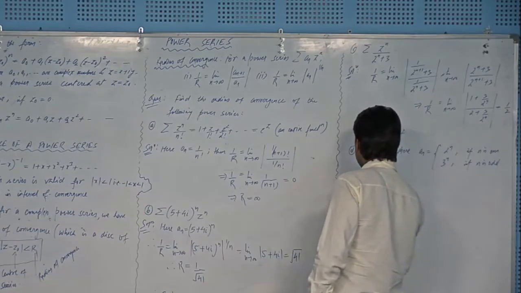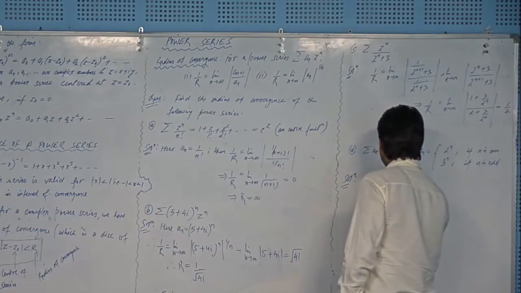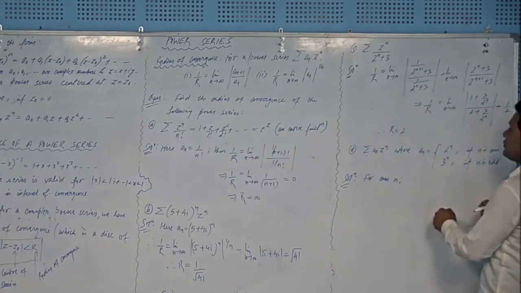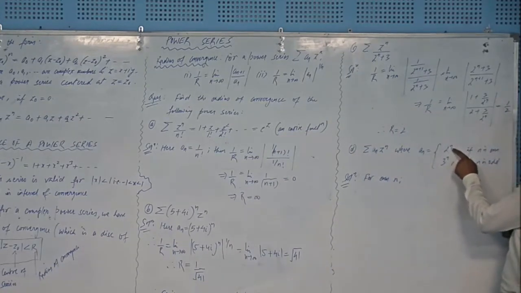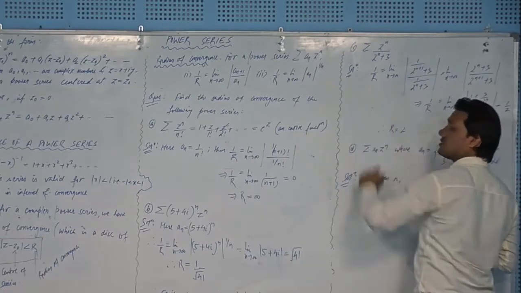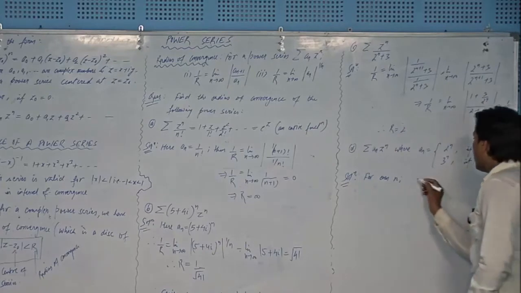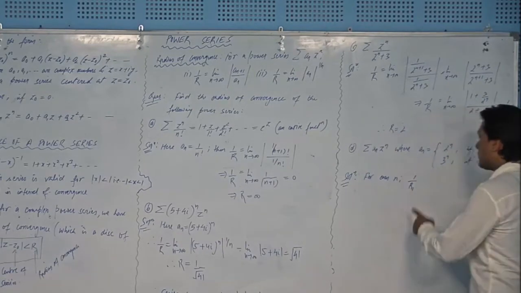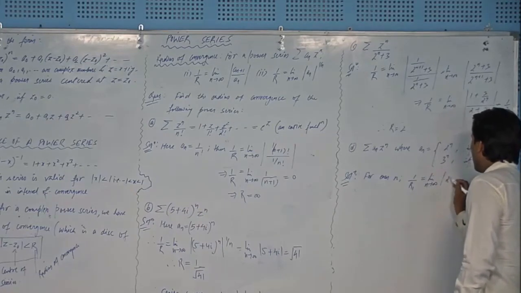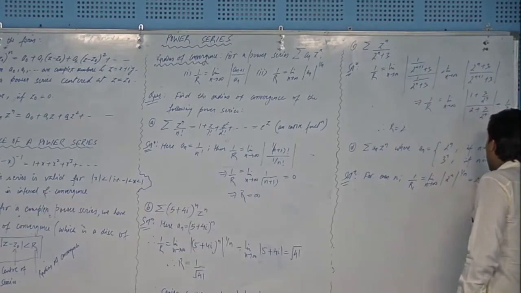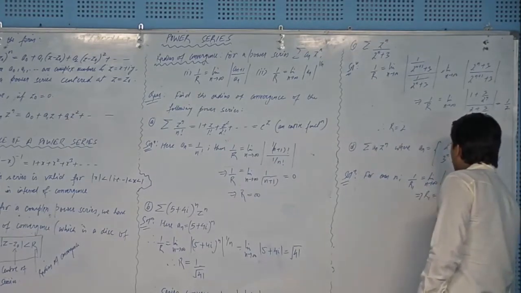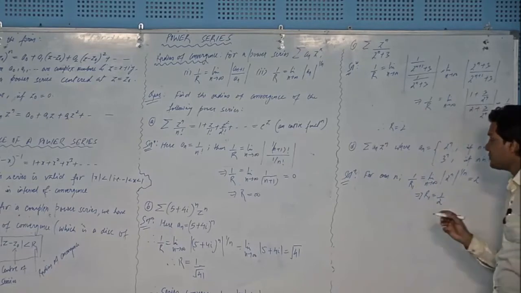Solution: for even n, if I treat n as an even number, I will use this formula. Since 2 to the power n is here, it will be good to use this formula, because this n will be cancelled with this n. 1 over R1, I am calling it R1, equals the limit as n tends to infinity of (2 to the power n) to the 1 by n, and that will give me 2, and ultimately R1 will be 1 by 2.